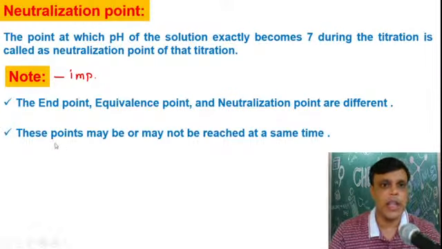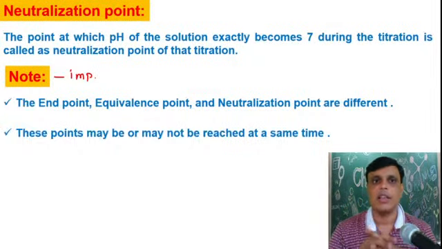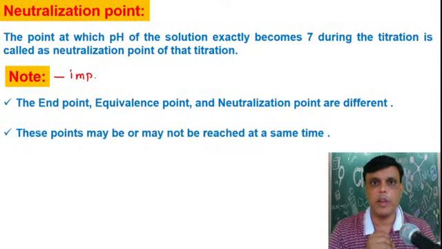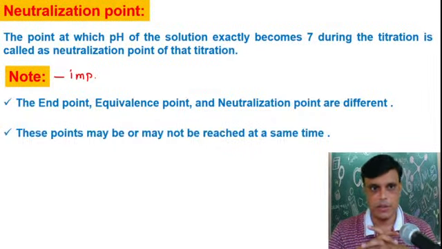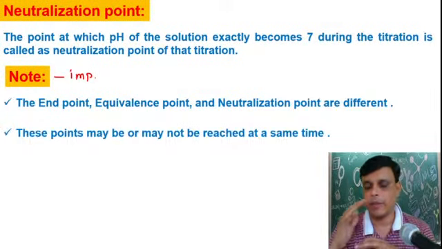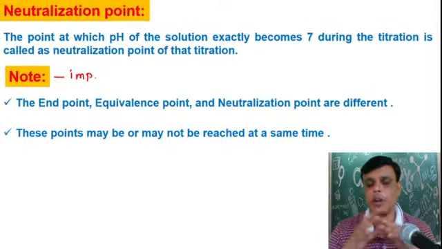These points may be or may not be reached at same time. These points, which points? The end point, equivalence point and neutralization point, they may or may not be reached at same time. That means the value of end point, equivalence point and neutralization point is not similar. May or may not be similar. Depend करता है which indicator you are using. किसके ऊपर depend करता है? Which indicator you are using. ठीक है, so these points, end point, equivalence point, neutralization points, they may or may not reach at same time. That means the value of end point, equivalence point and neutralization point may or may not be the same.